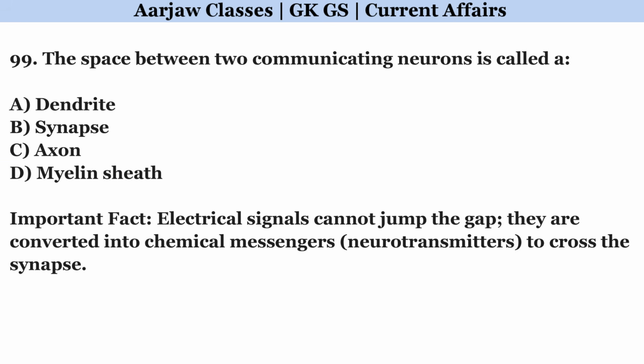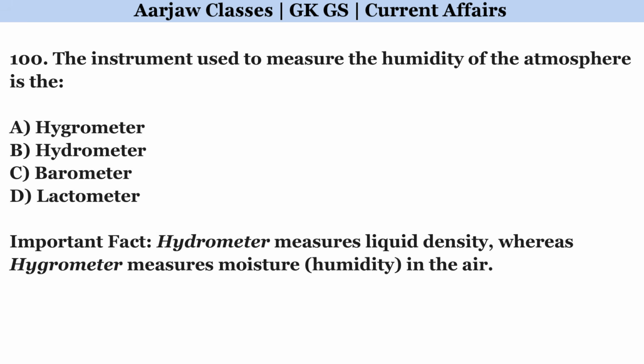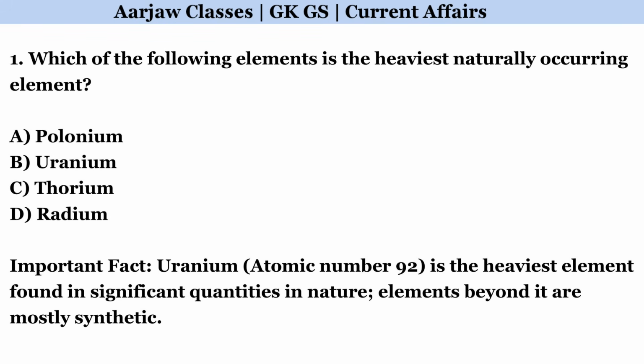The space between two communicating neurons is called a. Correct option is B. Synapse. The instrument used to measure the humidity of the atmosphere is the. Correct option is A. Hygrometer. Which of the following elements is the heaviest naturally occurring element?